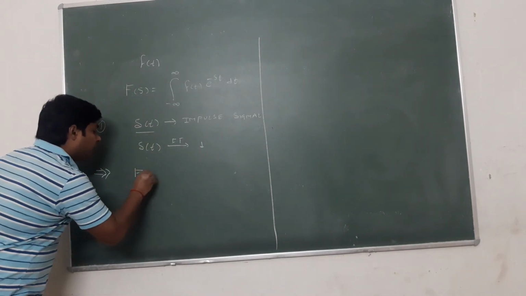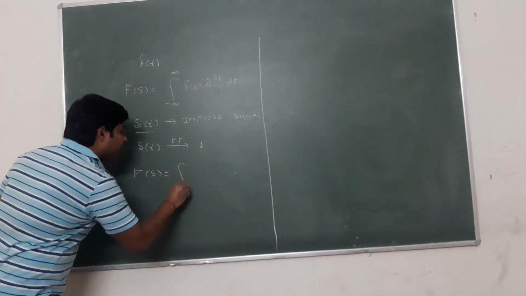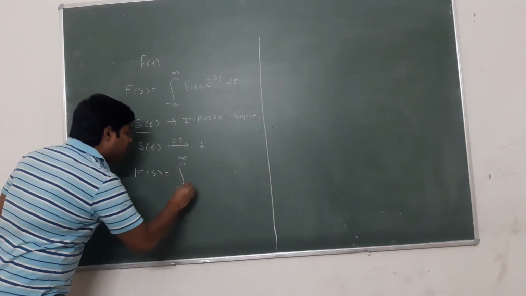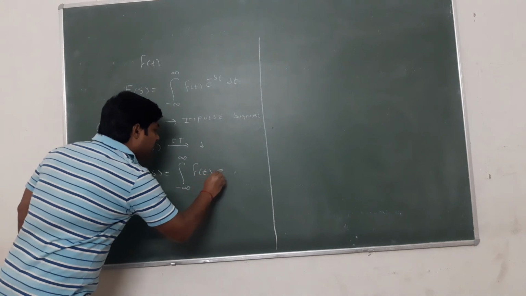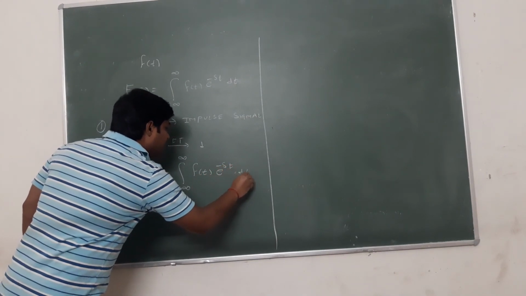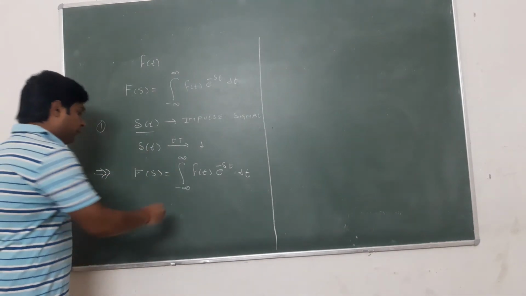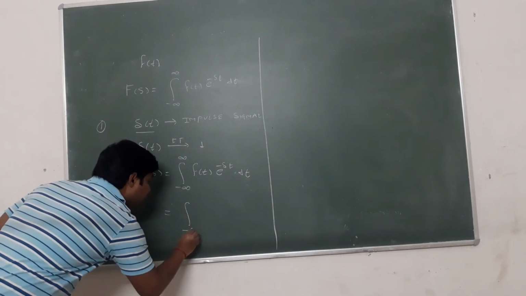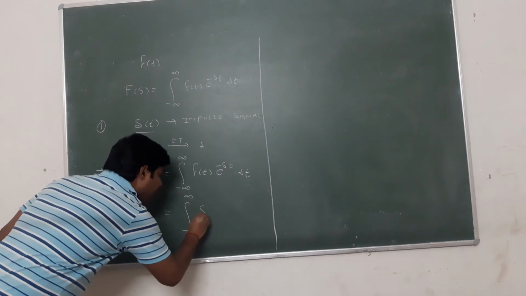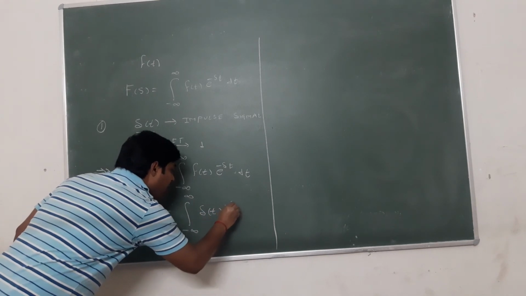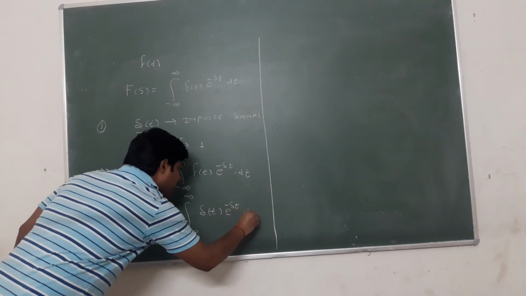What should be the formula? F(s) is equal to integral from minus infinity to infinity f(t) e to the power minus st dt. Given signal f(t) is impulse signal delta t. So we put in this expression delta t e to the power minus st dt.